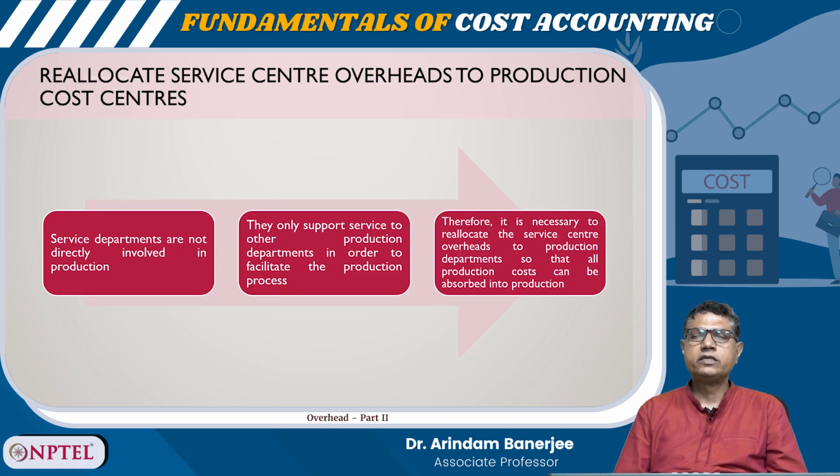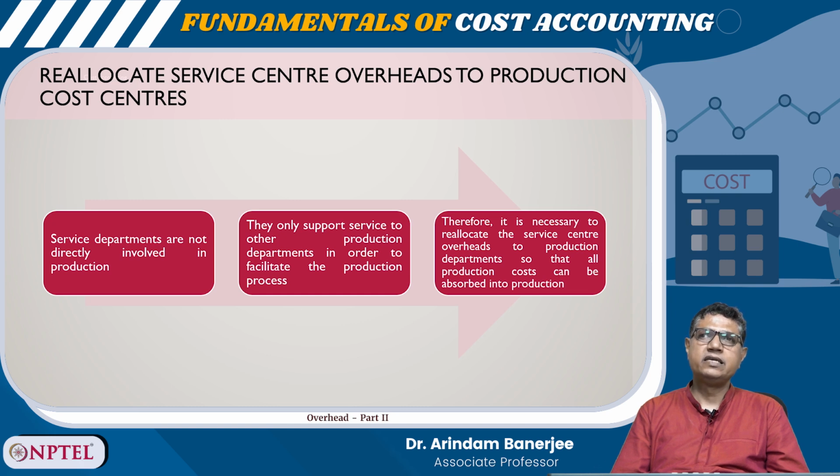So, reallocation of service center overheads to production centers. Now you allocated the overheads over the production centers as well as service centers. Now, the portion of overhead which is allocated to the service centers, you may need to reallocate it to the production centers to find out the cost per unit, right? So, why we should do this?